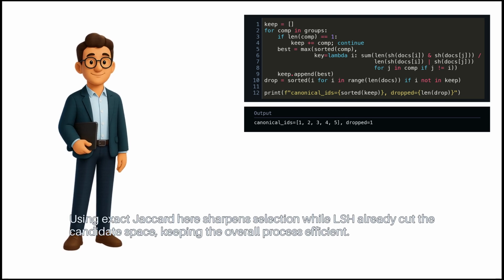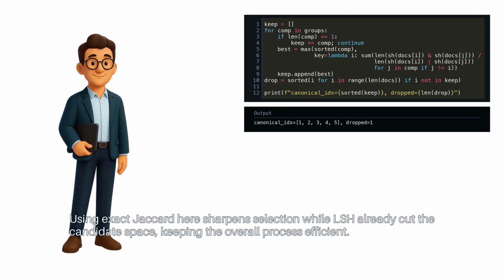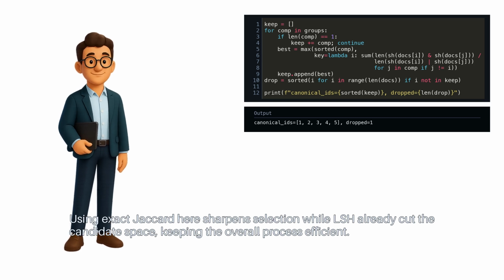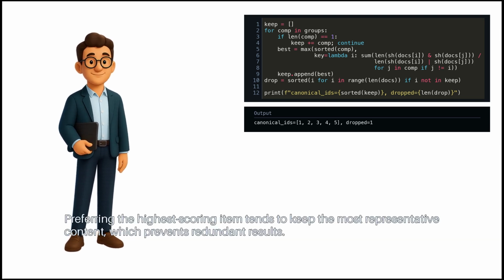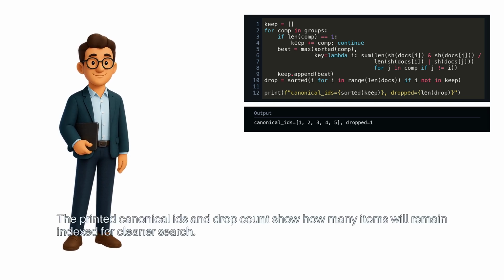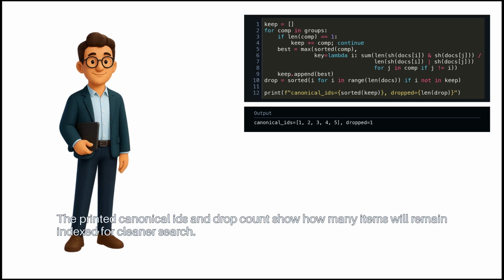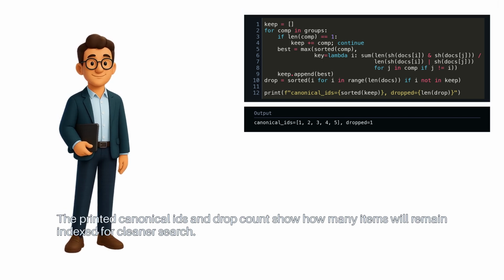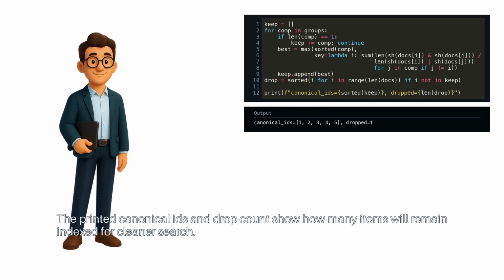Using exact Jaccard here sharpens selection, while LSH already cut the candidate space, keeping the overall process efficient. Preferring the highest scoring item tends to keep the most representative content, which prevents redundant results. The printed canonical IDs and drop count show how many items will remain indexed for cleaner search.